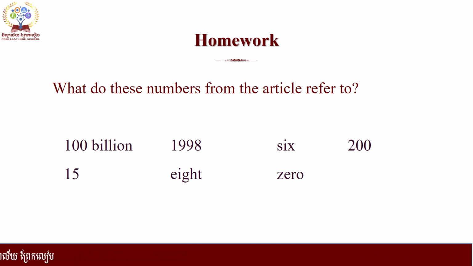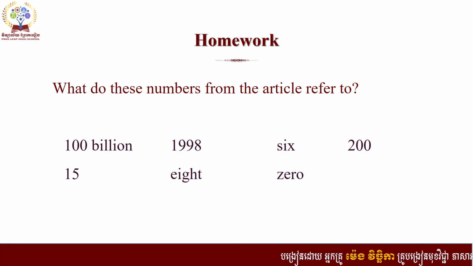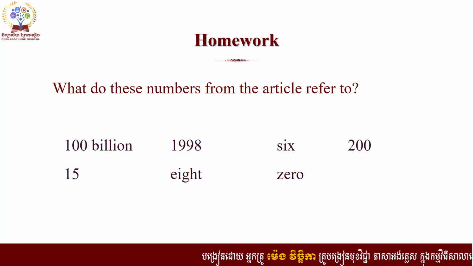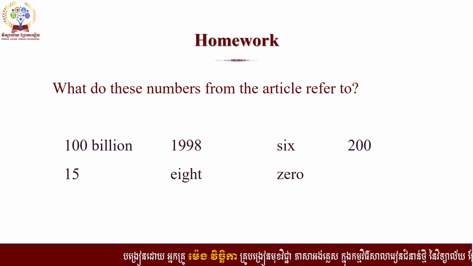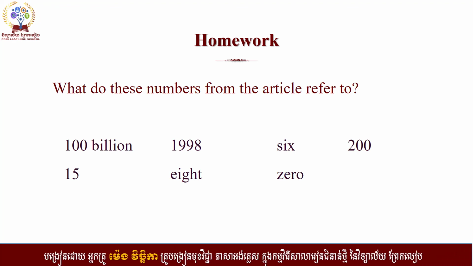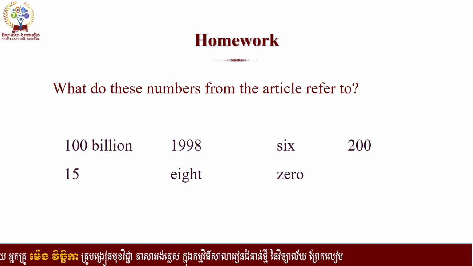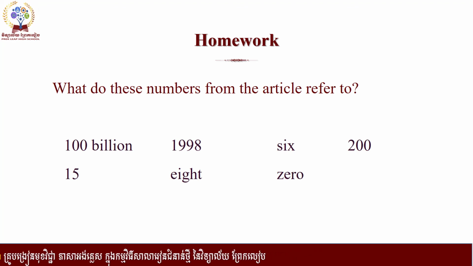We have 100 billion, 15, 1998, 8, 6, 0, 1, and 2000. So go back to the reading and find the information about these numbers in the article.